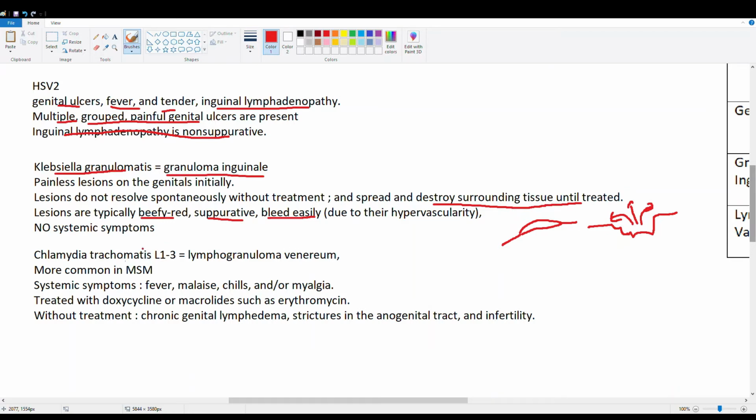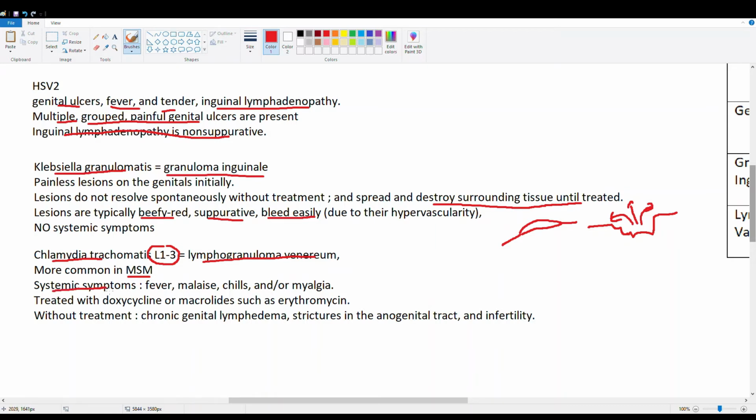Then we have Chlamydia Trachomatis. The L1 to L3 version causes lymphogranuloma venereum. Now you know you have A to C, which usually causes eye problems and things like that, and then we have D through K, which causes genitourinary infection. Lymphogranuloma venereum affects the lymph nodes in the inguinal region, and it's very common in men who have sex with men, or most common, sorry. So our guy falls into this category.